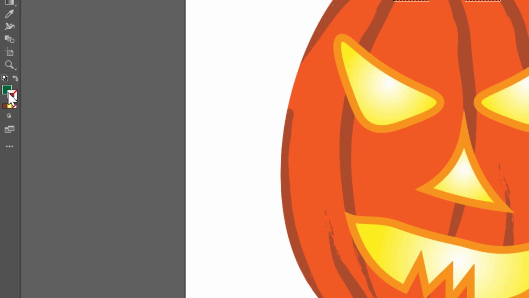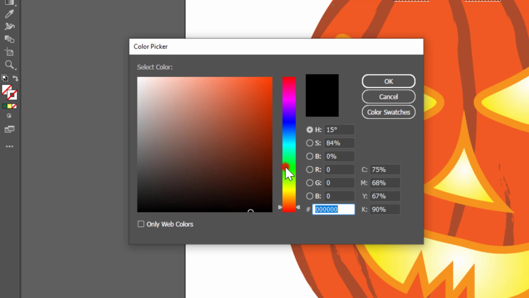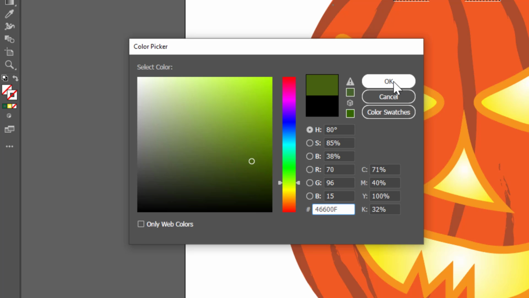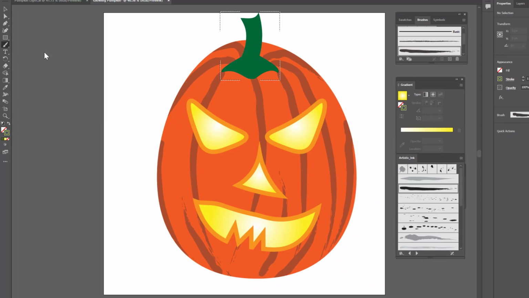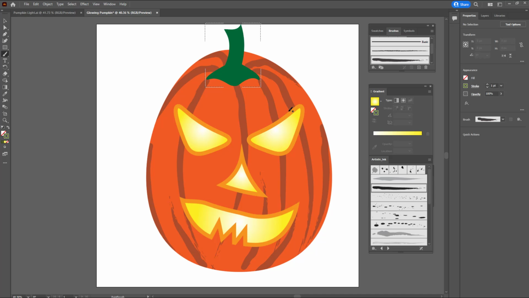This needs to be set on none for the fill, and then for the stroke, go ahead and click to bring that forward, and then double click it. I want kind of a, yeah, okay, that color looks good. Greenish yellow color.